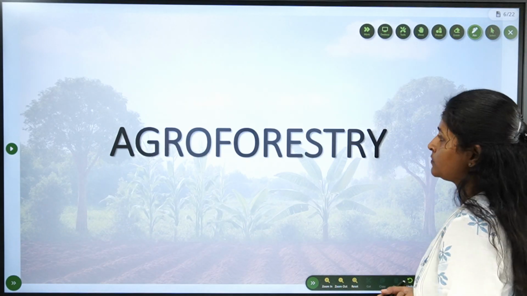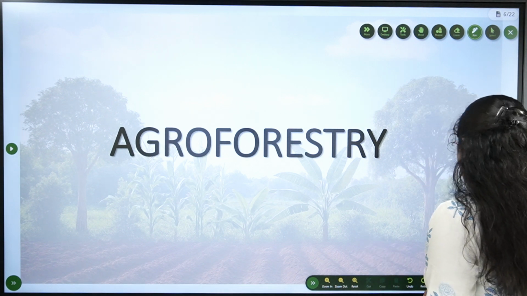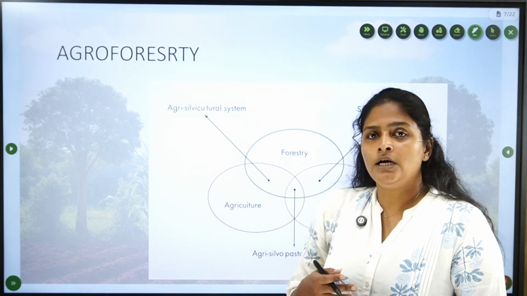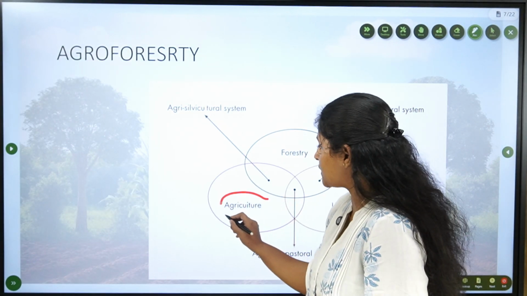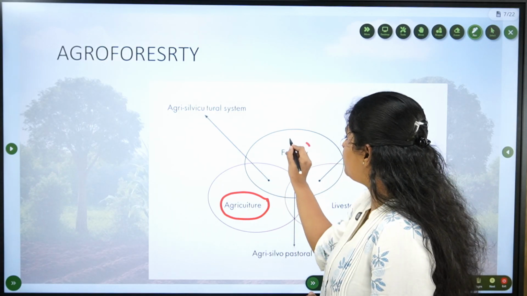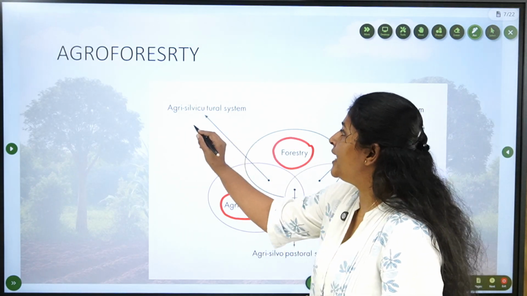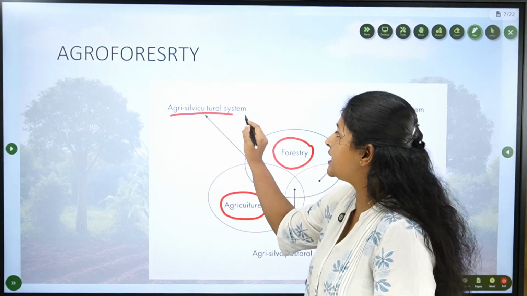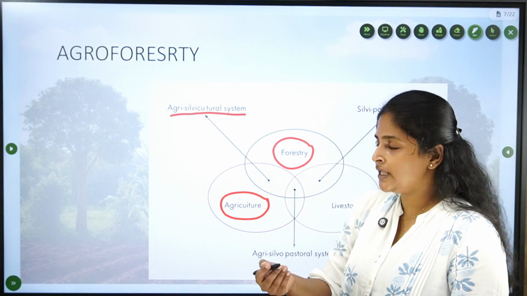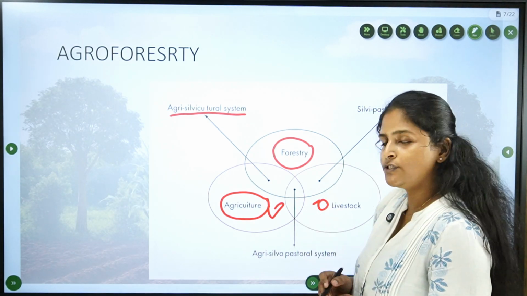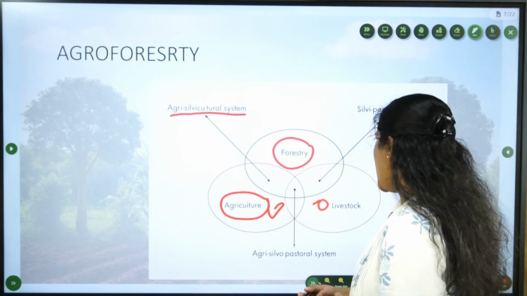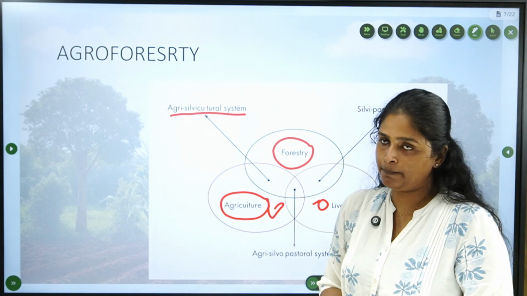Now, about agroforestry systems. In your farmland, if you are doing agriculture, planting crops, with forestry, planting trees, it is called agri-silviculture. If you are doing agriculture with livestock, it is called agri-pastoral system.